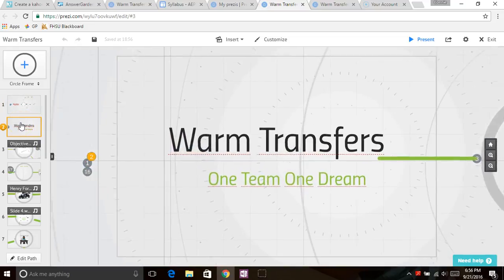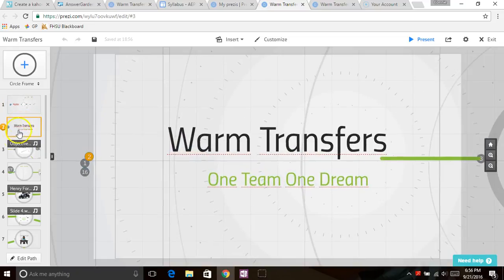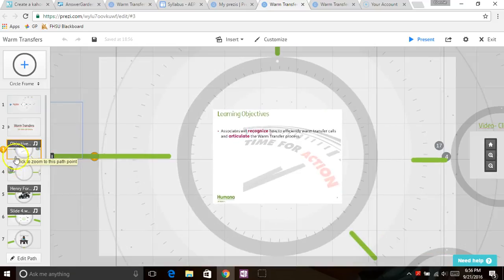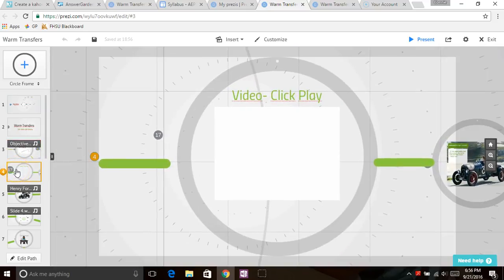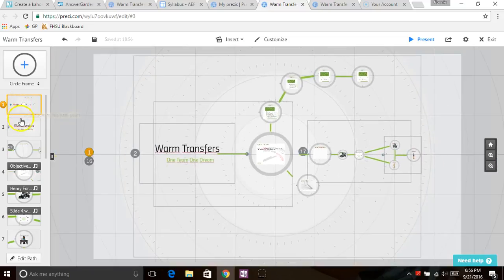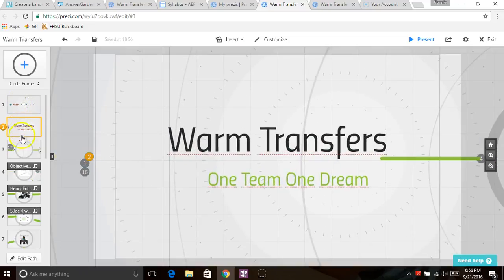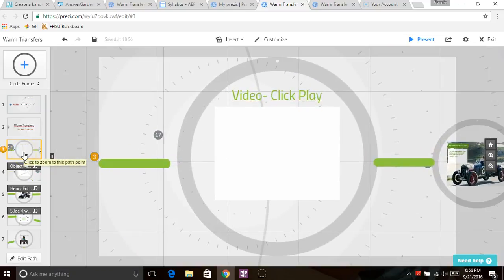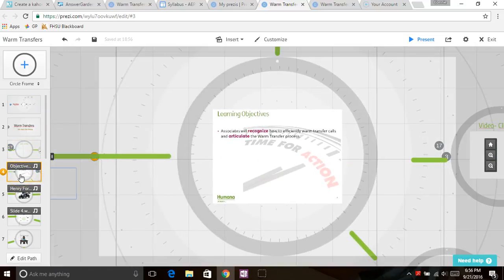The next one is my title page, and then you go to the next one and the next one. And the beautiful thing about it is, let's say I wanted to break it up some. I could just move this here, and so I can start on this slide, skip to the video, and then go back to this one, and that makes it a little more visually interesting just to see how you skip around. But it's up to you however you want to set up your slides. It's very easy to organize.